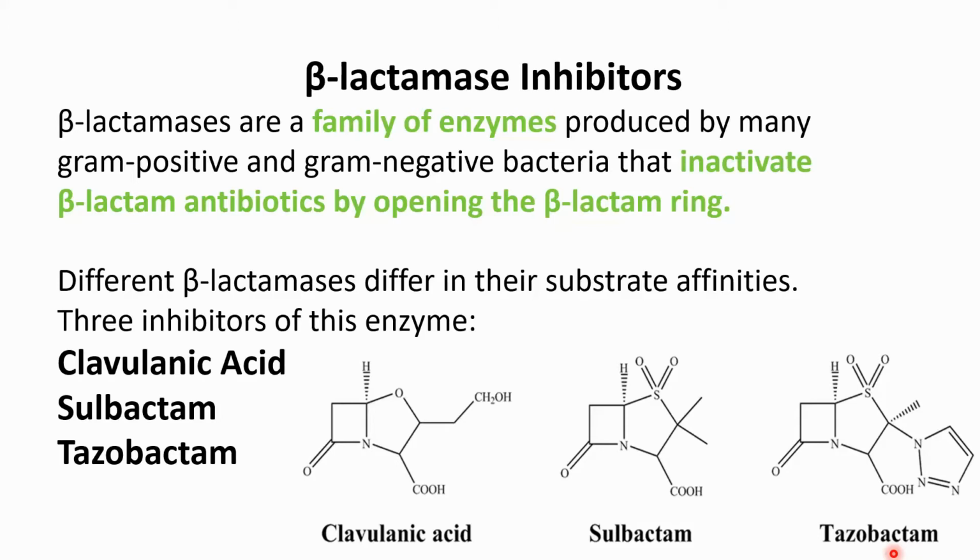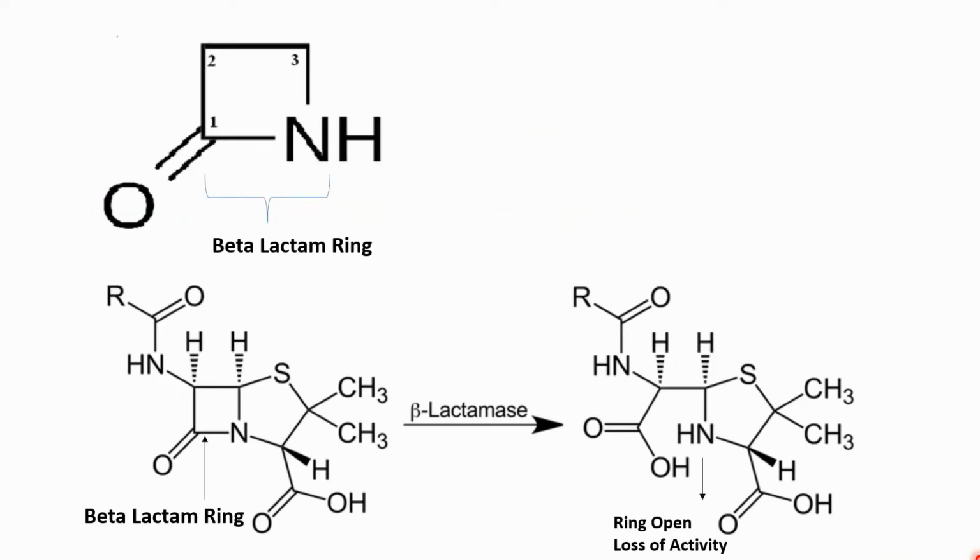So these three drugs, clavulanic acid, sulbactam and tazobactam, are generally given in combination to counter the beta-lactamase enzyme. Here on the screen you can see the beta-lactam ring. This is the beta-lactam ring. This is the carbonyl carbon. This is the amine nitrogen. And here you can see in all the beta-lactam antibiotics, this beta-lactam ring is present.